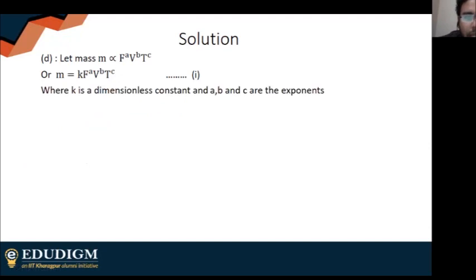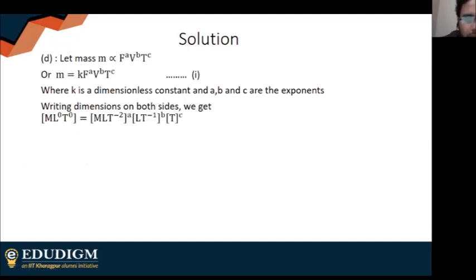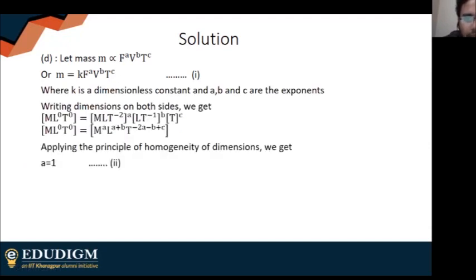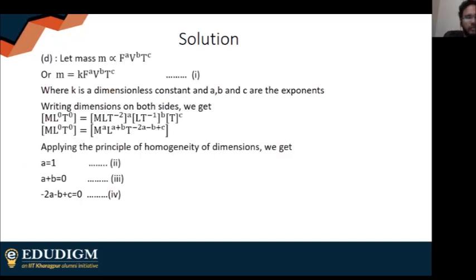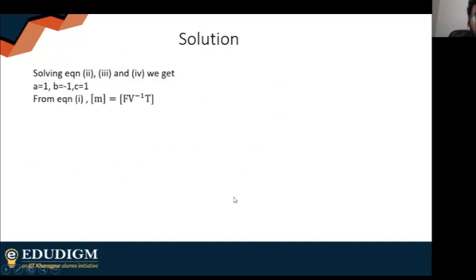Same method. Applying the principle of homogeneity, we will get option 4 as the answer. So obviously option 4 is correct. Same process as the last 3-4 questions. No issues.